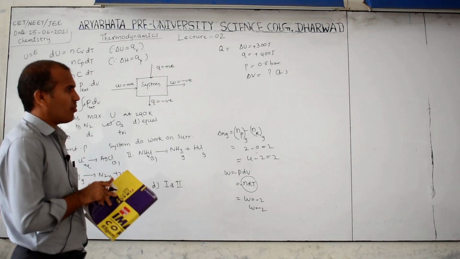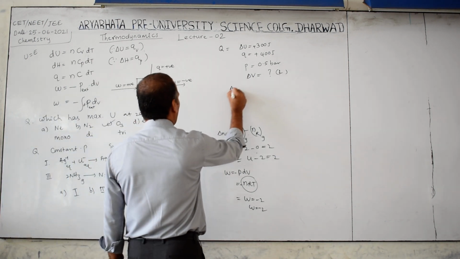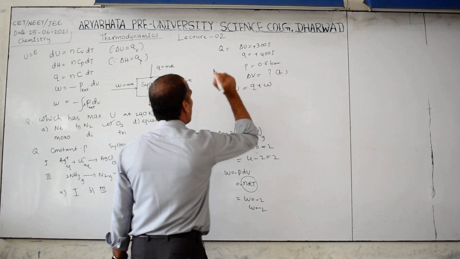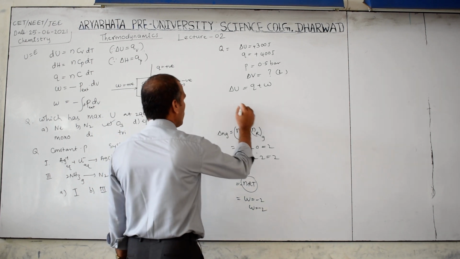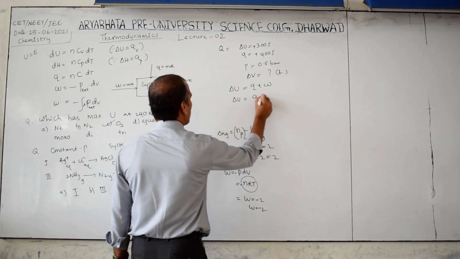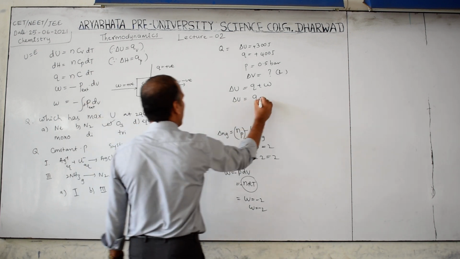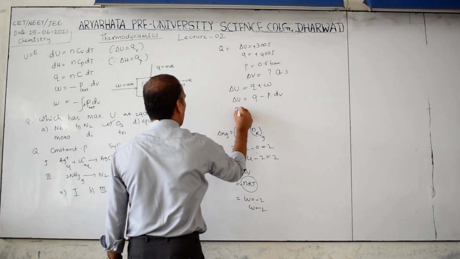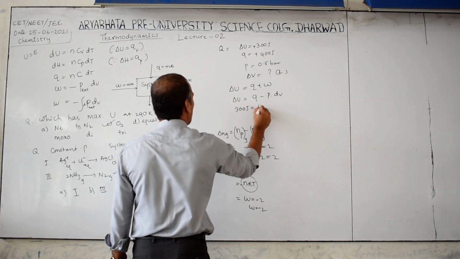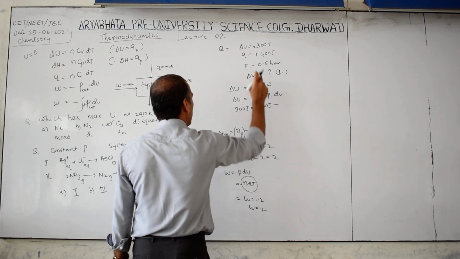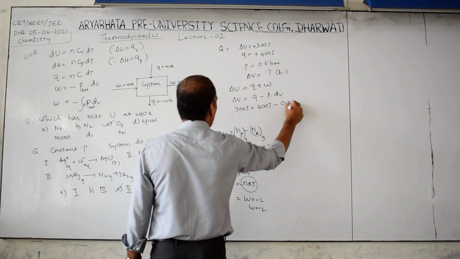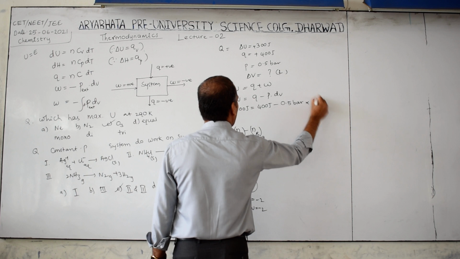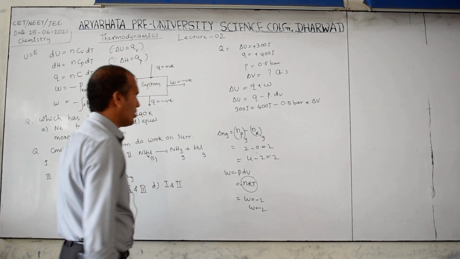The first law of thermodynamics formula, you know that: delta U is equal to Q plus W, where W is minus P delta V. Delta U is given as 300 joules, Q is 400 joules, minus P external is 0.5 bar, and this will be delta V. We have to calculate this.